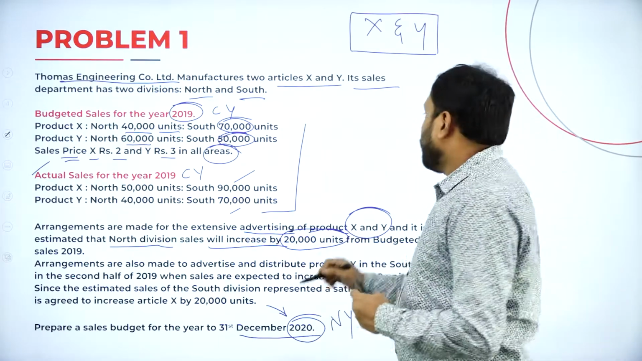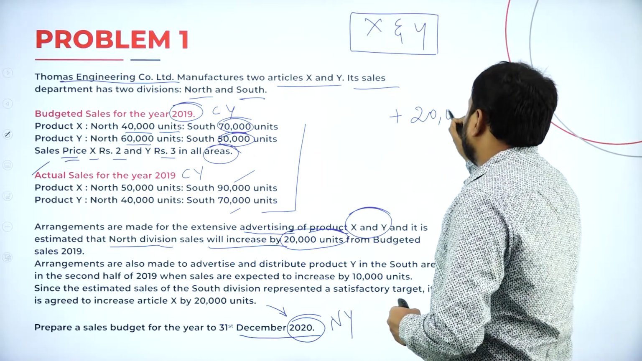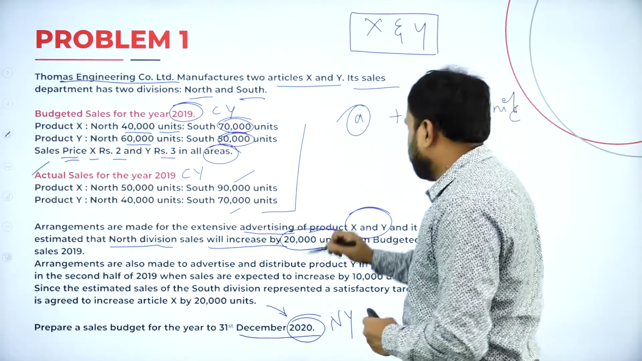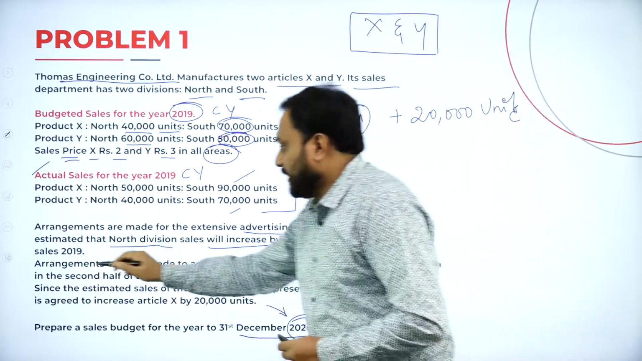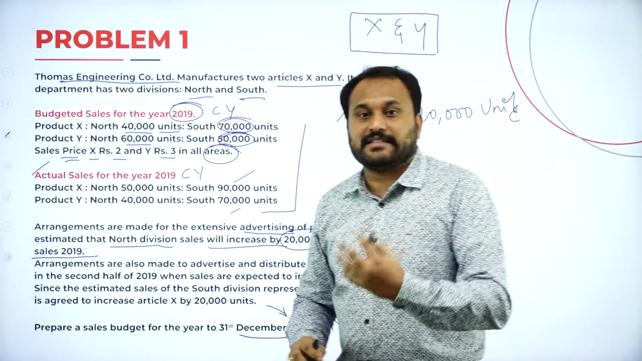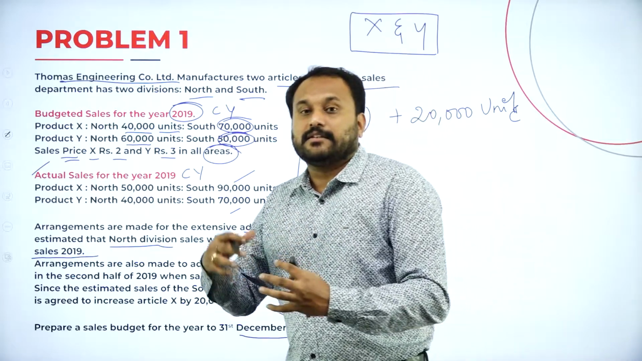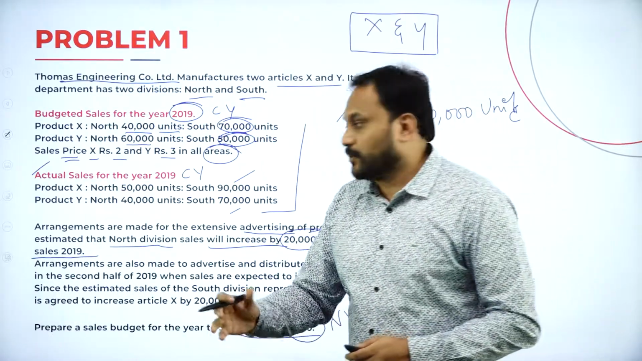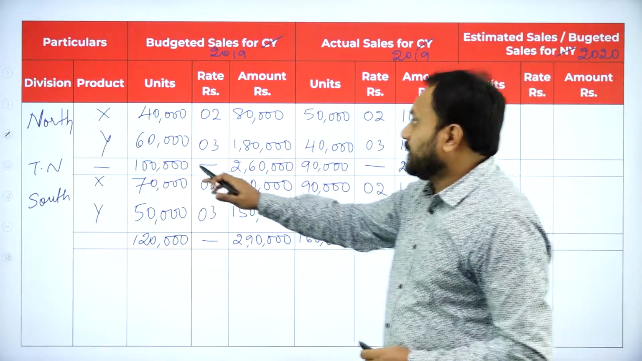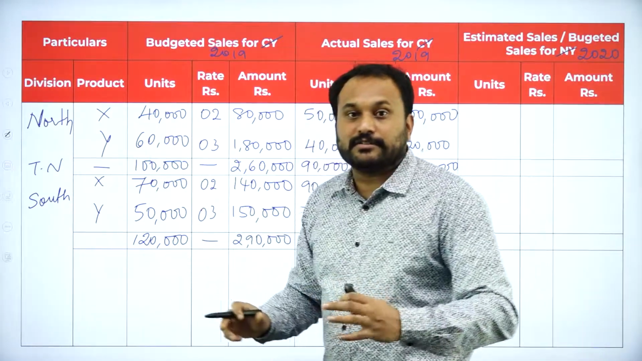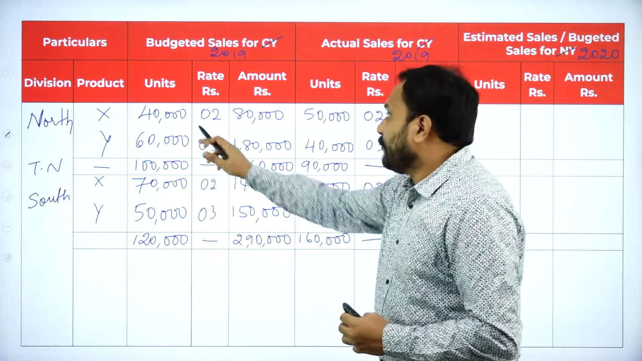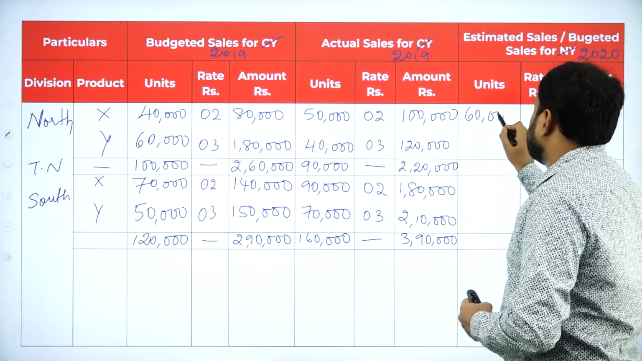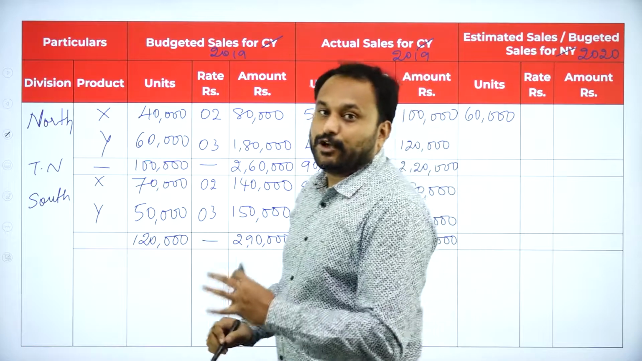Will increase by how much? 20. That means plus 20,000 units is what they said. That is the first one, A. From budgeted sales, from which it will be increasing, that is from budgeted sale 2019, the X and Y of North will be increased by 20,000 units. So what is that you should do is, through budgeted, what is the budget for X and Y? 40,000. So 40,000. In the 2020, what they are doing? 40,000 plus 20,000. So it is our 60,000 units will be done in budgeted 2020.